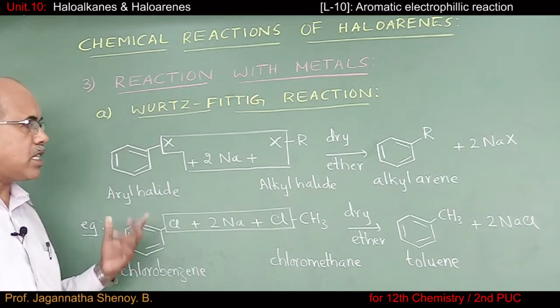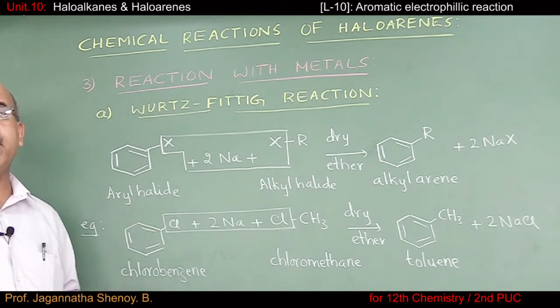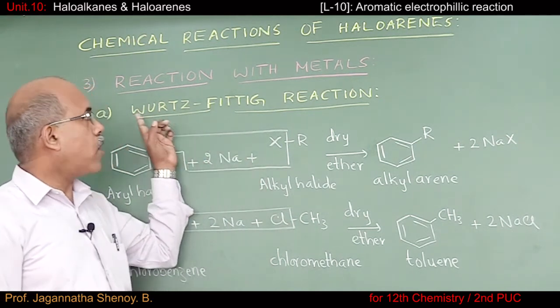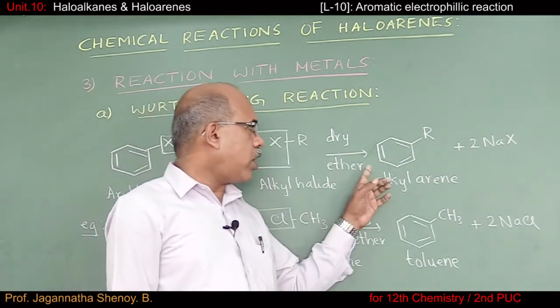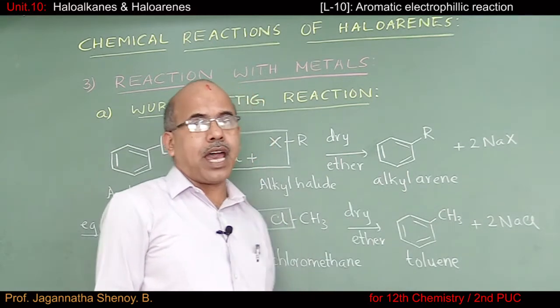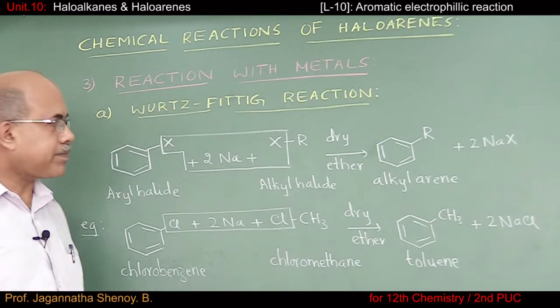The name of the reaction is Fittig reaction. So these two reactions, namely Wurtz reaction and Fittig reaction, are competing reactions with Wurtz-Fittig reaction. That's why generally whatever yield that you get, that of alkyl arene will be slightly lesser one.